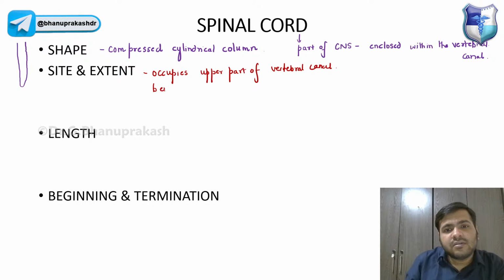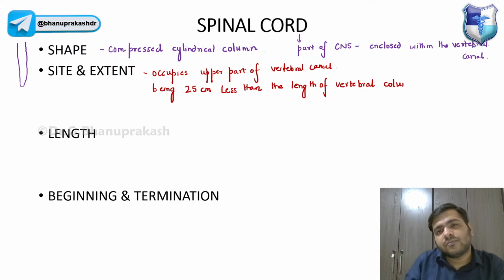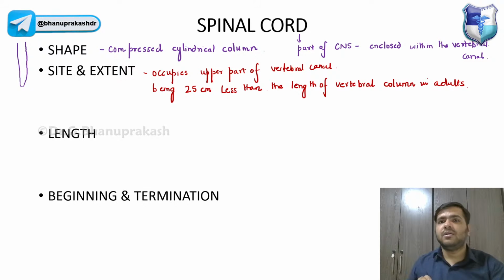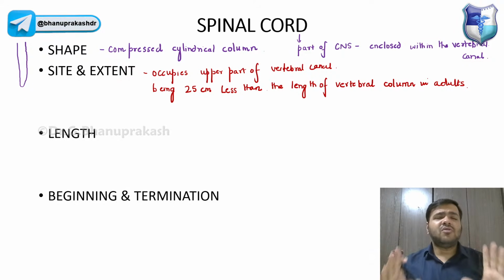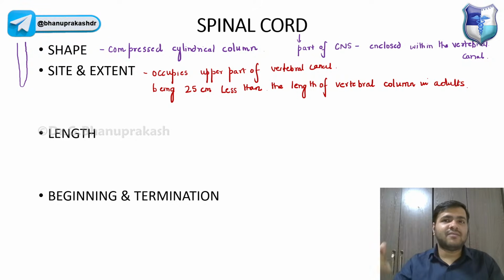It is less than the length of the vertebral column in adults, approximately 25 centimeters less.